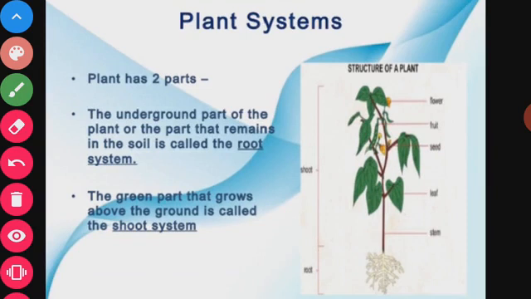Here you can see the plant system. Plants have two parts. The underground part of the plant, or the parts that remain in the soil, are called the root system, and the green part that grows above the ground is called the shoot system. These are the two systems in the plant.